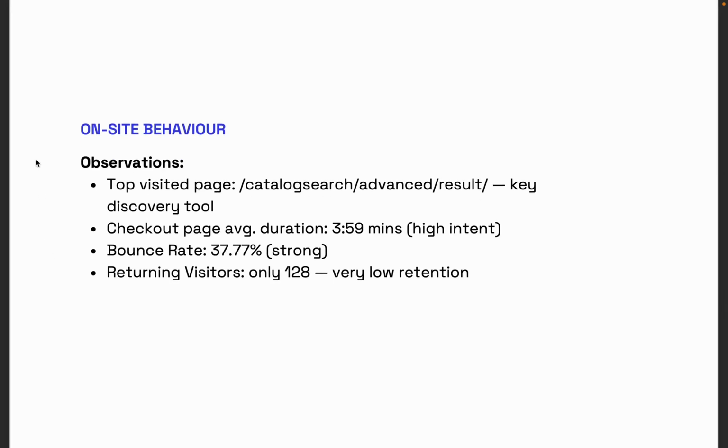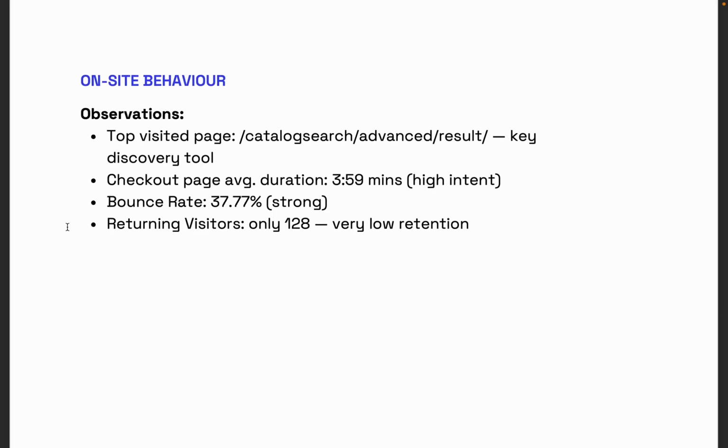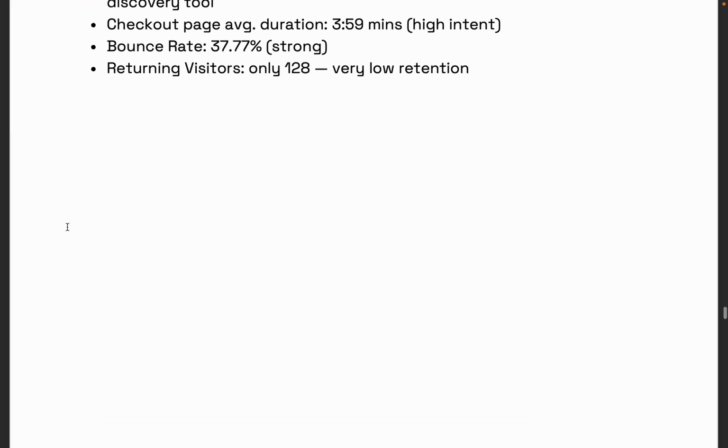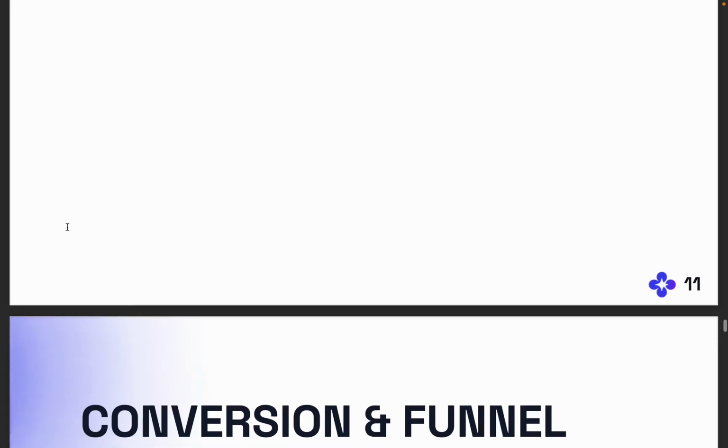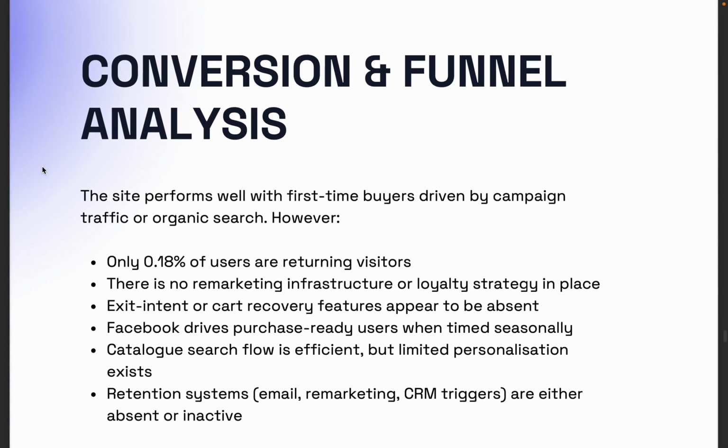On-site behavior. Some observations here: top visited page, checkout page, bounce rate. Nothing particularly exciting there because there wasn't anything to determine from the information that we had, but the system pulls that out and then shows that for discussion. Conversion and funnel analysis. At this juncture, the system has given us the analysis. It said, okay, here's what all the metrics summed up look like. So that's essentially the report, if you will.